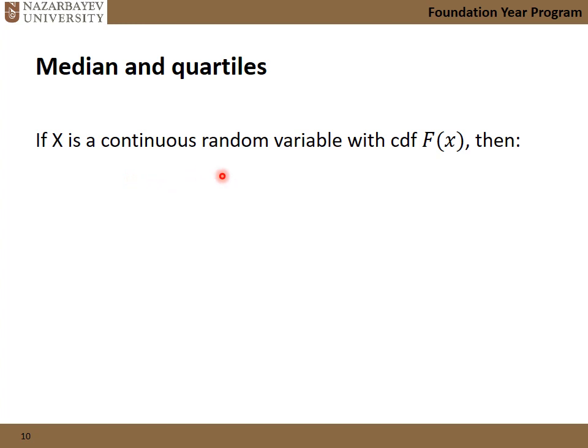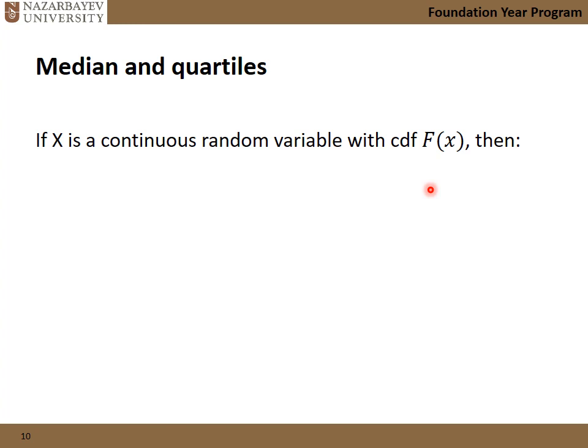How to calculate that? If the PDF is given, we need to integrate it without limit to get capital F of x. What's capital F of x? It's the CDF, cumulative distribution function. What's so special in this function? It represents the area under the curve, and the maximum value of it is 1. So the maximum value F can get is 1, and the minimum value of it is 0. It cannot be more than 1, and cannot be negative.